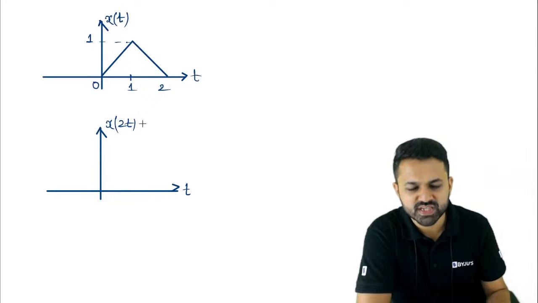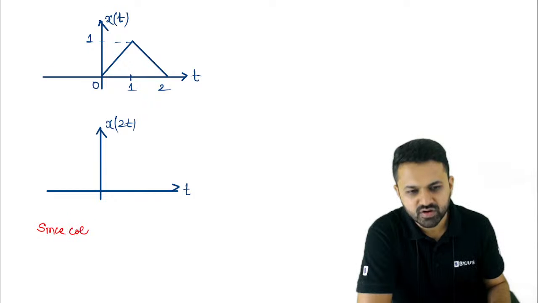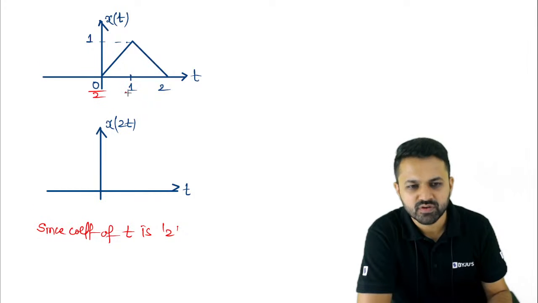So what is the coefficient of t? The coefficient of t is 2. Since the coefficient of t is 2, just divide the whole axis by 2. You will get 0 divided by 2 means 0, 1 by 2 means 0.5, 2 by 2 means 1.